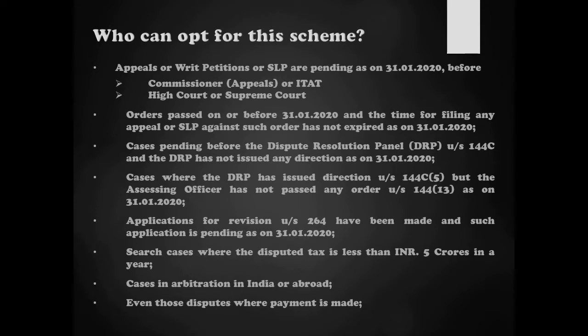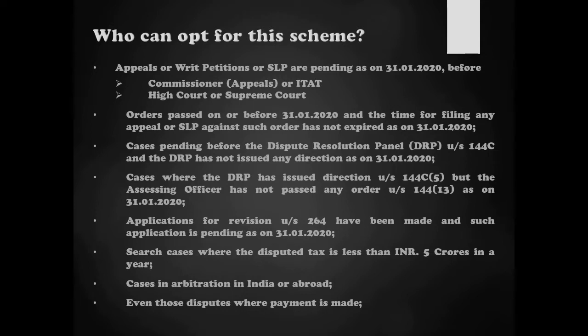Second, where any orders were passed on or before 31st of January 2020 and the time for filing an appeal or special leave petition against this order has not expired as on 31st of January, then in such cases the taxpayer can opt for the scheme. Third, any case pending before the dispute resolution panel where DRP has not issued any direction as on 31st of January 2020, that is until 31st January no direction had been issued by DRP.